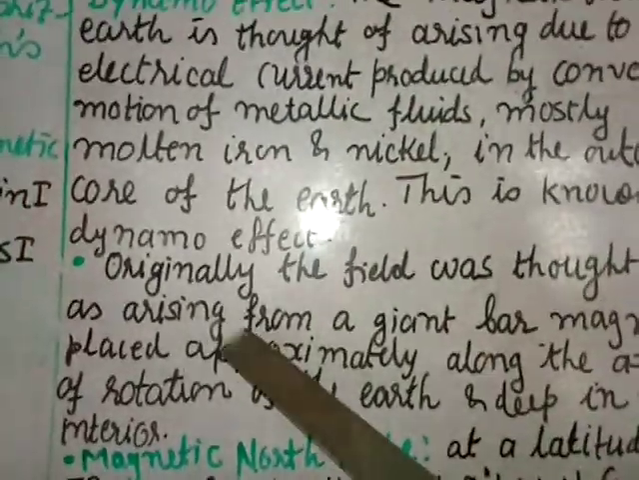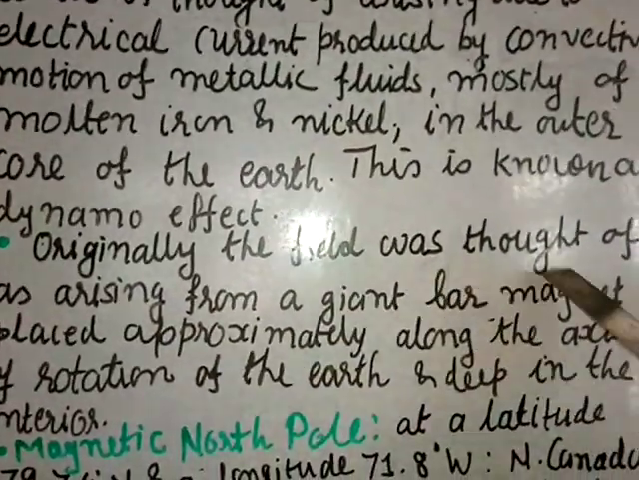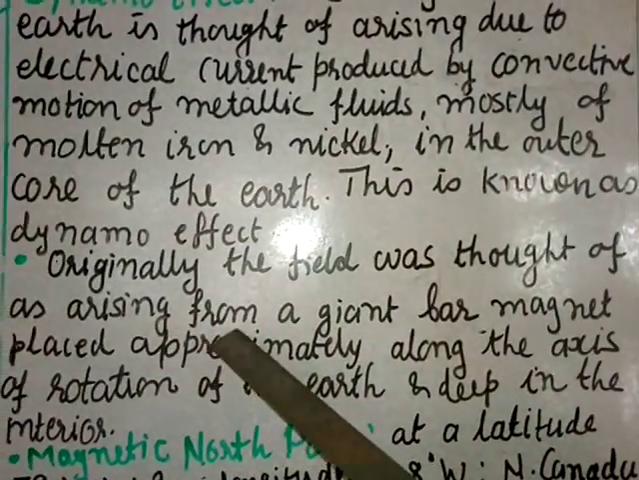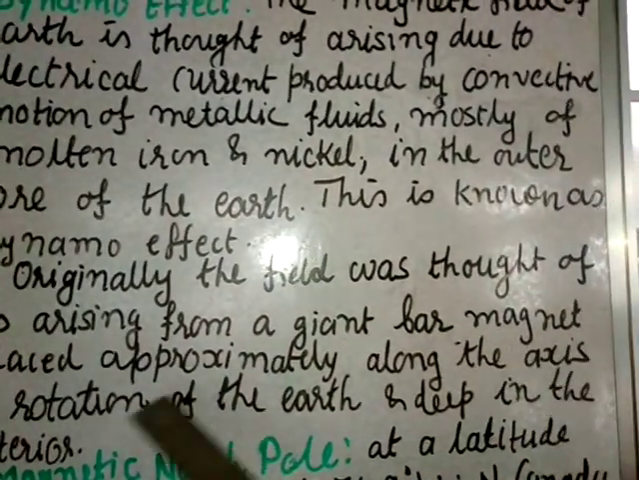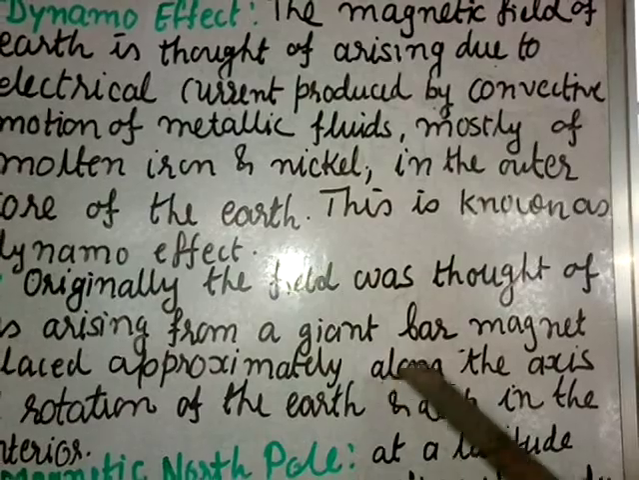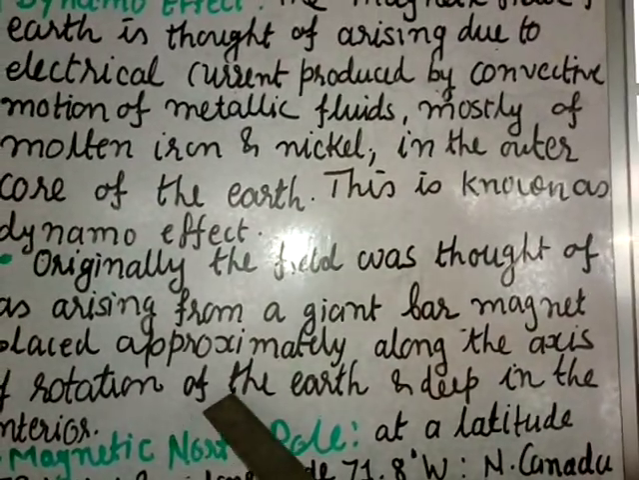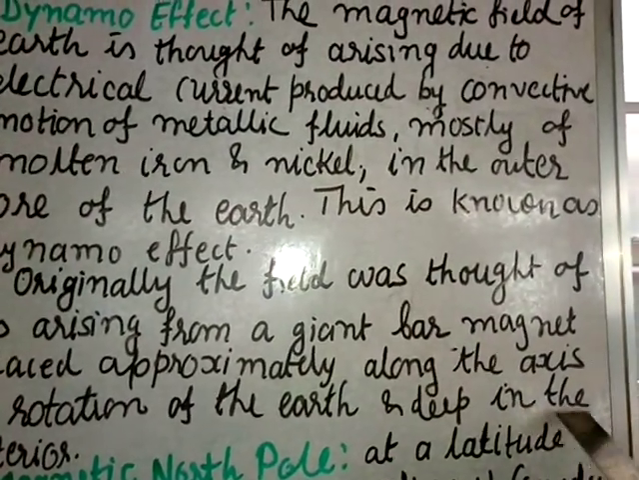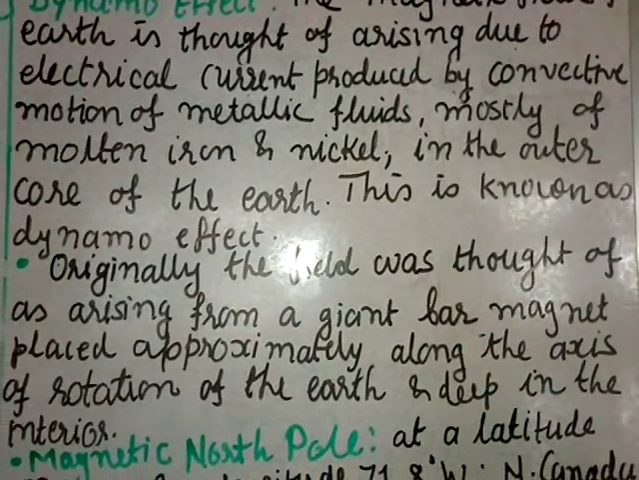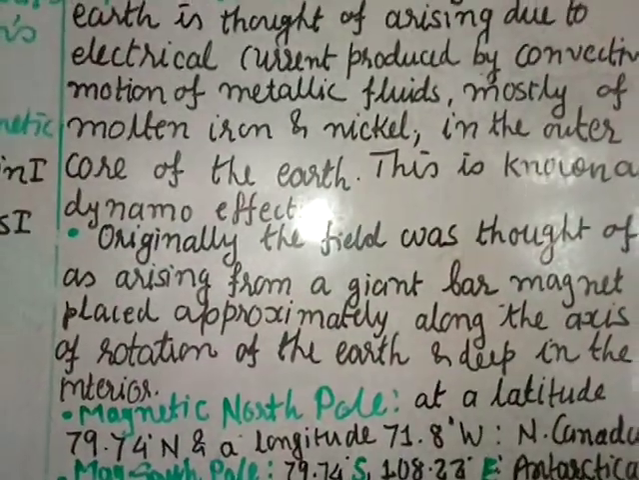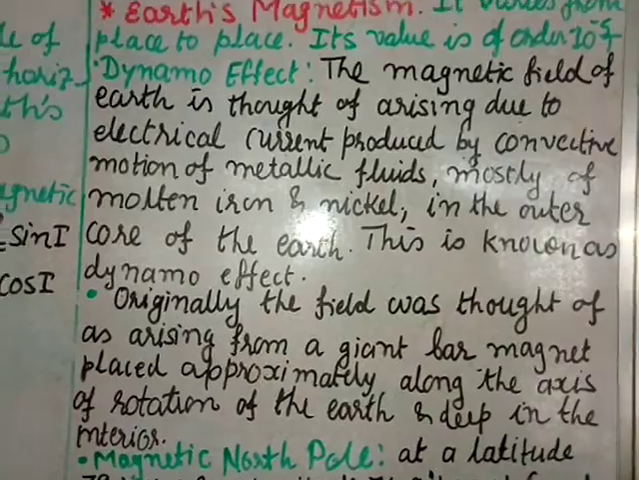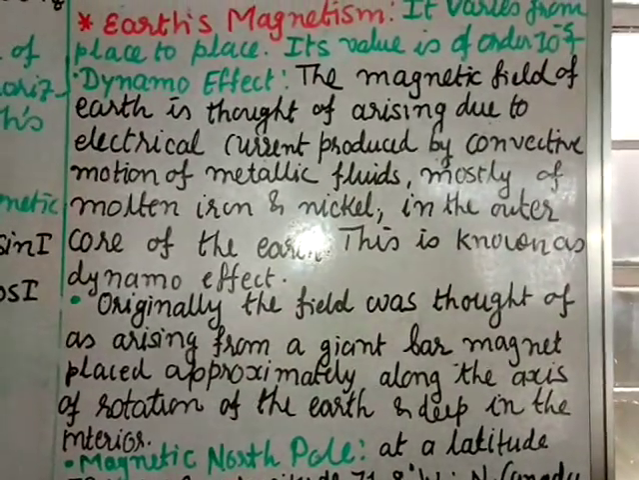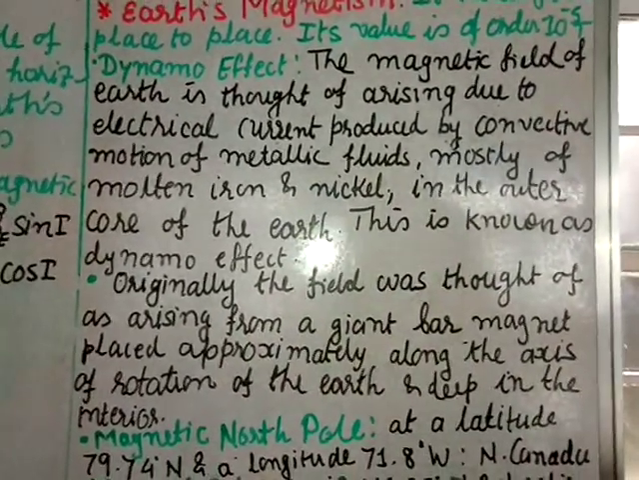The second was, originally the field was thought of as arising from a giant bar magnet placed approximately along the axis of rotation of the Earth and deep in the interior. They say that there is a giant magnet placed inside the Earth. So because of that Earth has got magnetism.